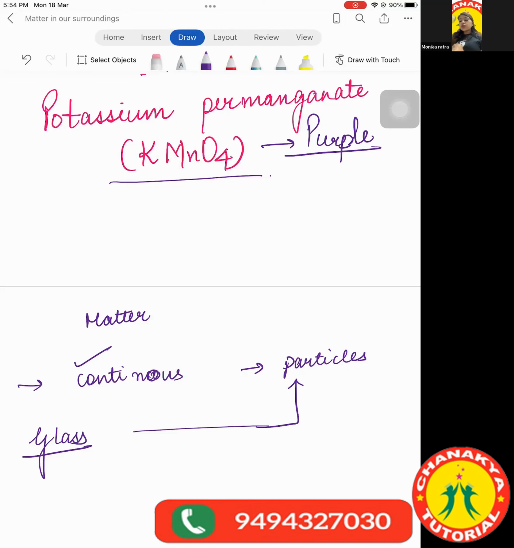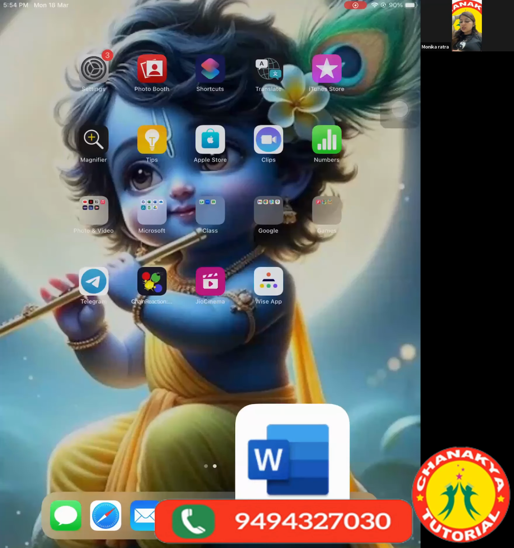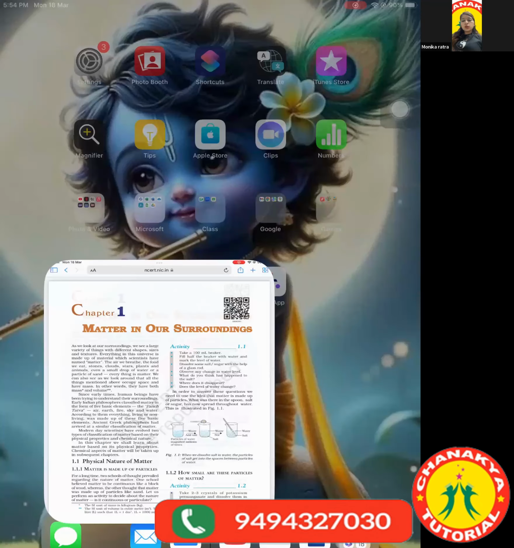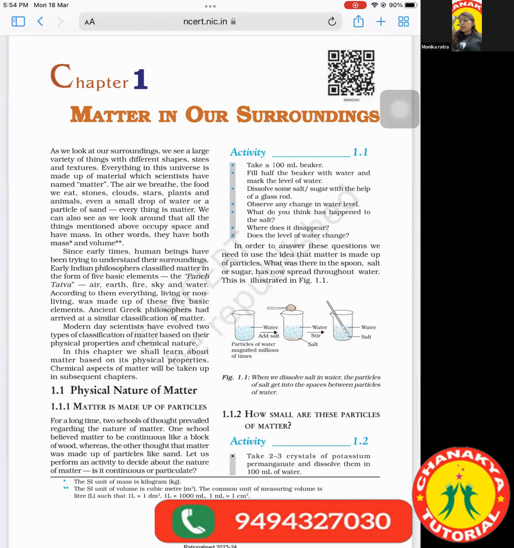Clear? Now we are going to read the activity also, which is present in the NCERT. Then we will move further. So, who was reading? Jitendra? Pranav, you can read the activity and you can read before this how small are these particles of matter. Before that, you can read everything. Activity also. Yes, ma'am.